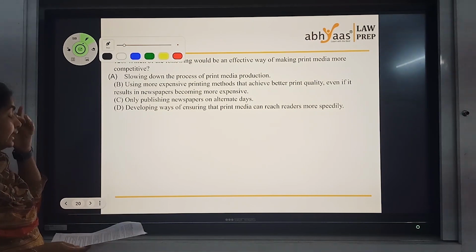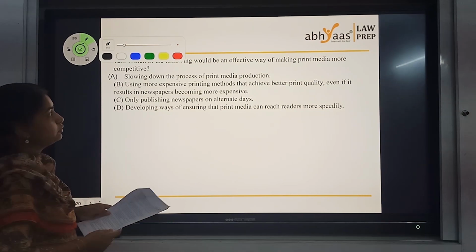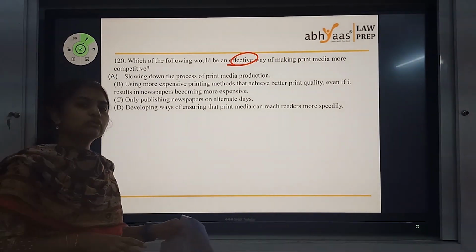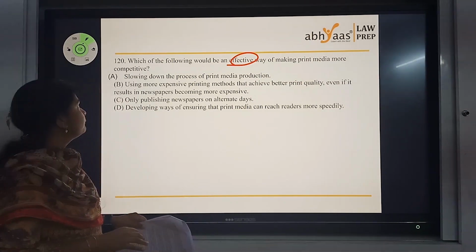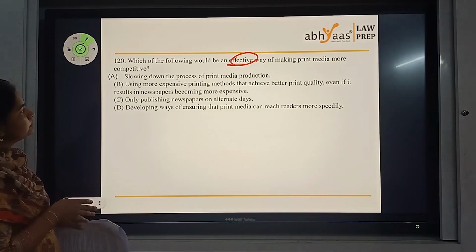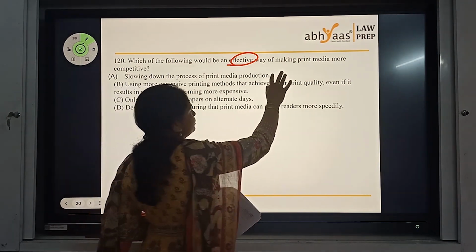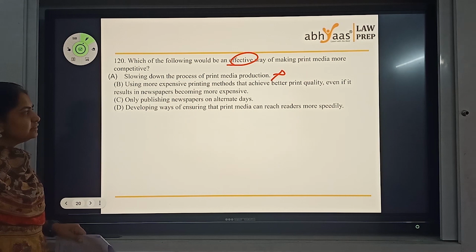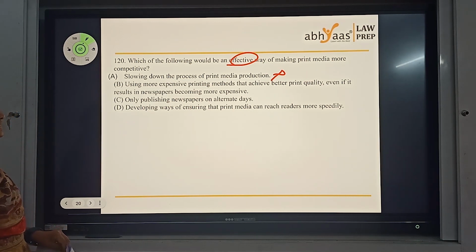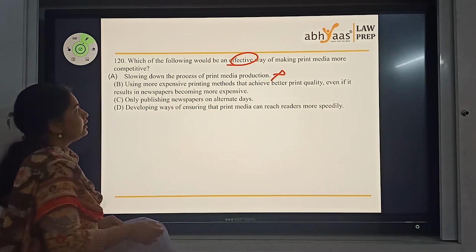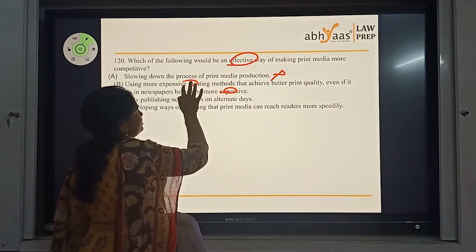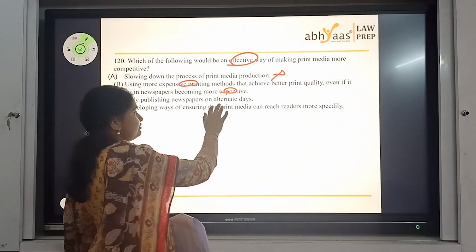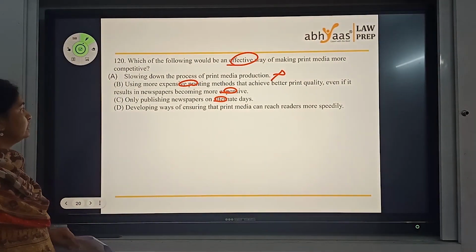Which of the following would be an effective way of making print media more competitive? So we already know from the paragraph that print media is a little slower than the online one. People are migrating to the online one. So let's see the options. Slowing down the process of print media production, that would only make it worse. Using more expensive printing methods that achieve better quality, even if it results in newspapers becoming more expensive. Now, expense is not a solution that we'll think of, so we need to put it aside. Alternate days, again, the reach is affected, news becomes further slow, that is not an answer.